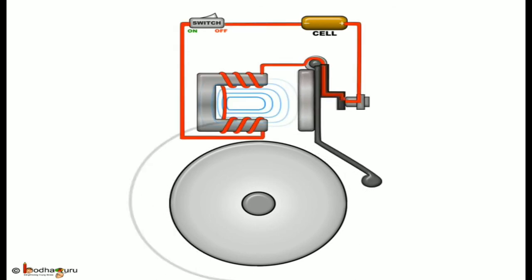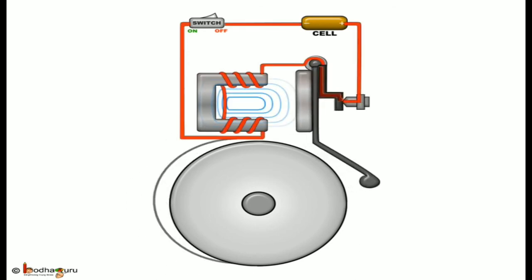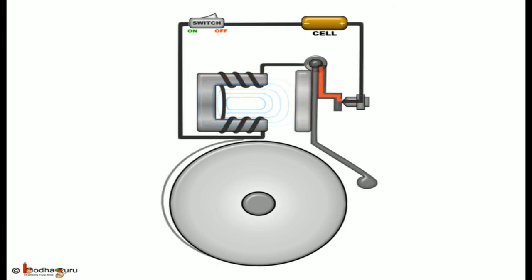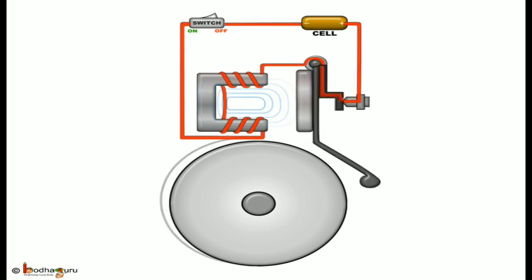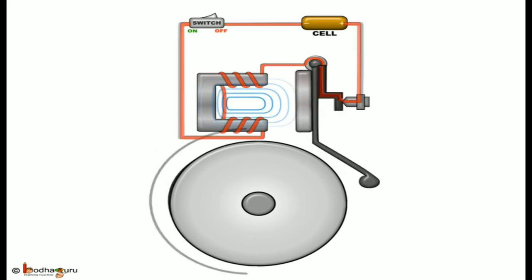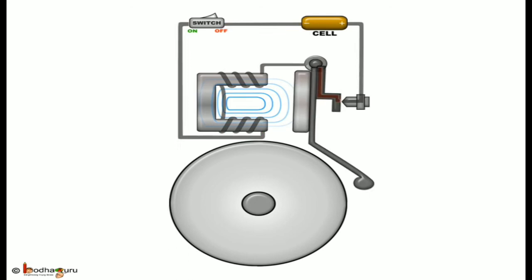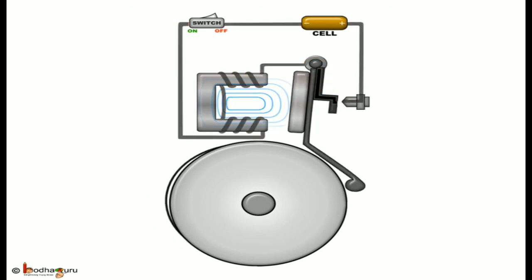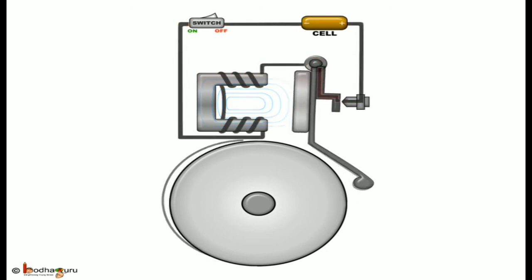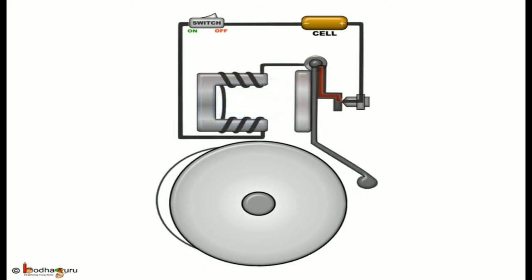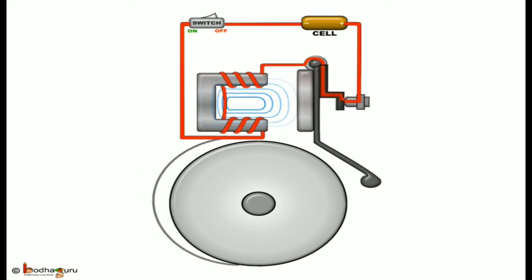But it also broke the circuit and stopped the current flow. Due to this, the electromagnet lost its magnetic power and the clapper went back to its original position, making contact with the screw again. This made the circuit complete and again the clapper struck the gong. Great, isn't it? So the next time if you get any chance, do analyze the circuit.